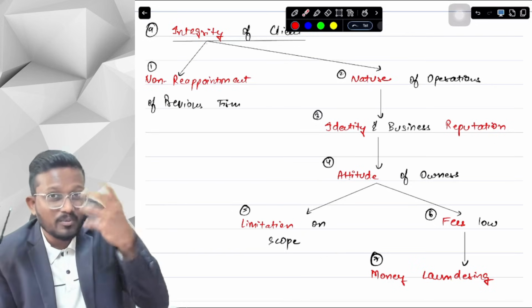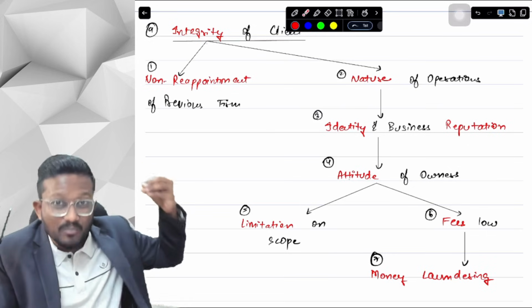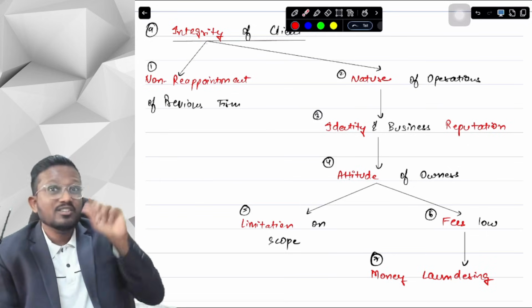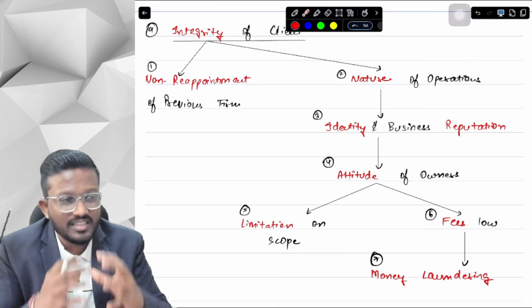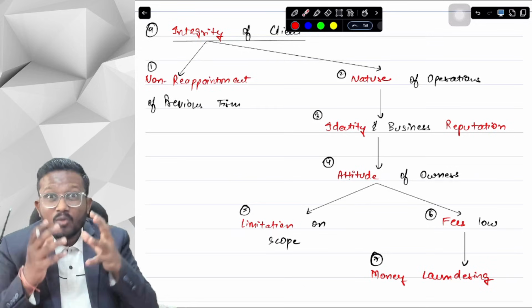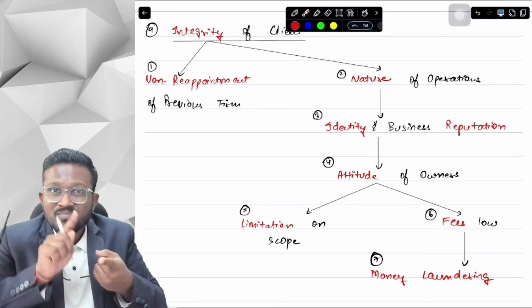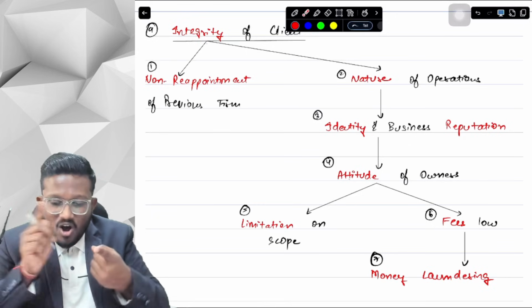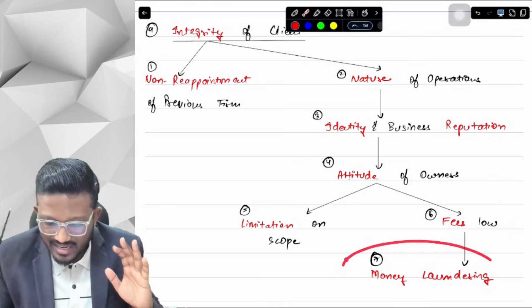So it may be the possibility that the previous firm has issued a qualified opinion and that's why it was removed, and that's why the client is coming to us, so we should not accept this engagement. Secondly, we will see the client. In the client, we will see their nature of operations, what is the integrity and business reputation, and how they will deal with me, like what is the attitude. Is their attitude that they will be putting a limitation on the scope of me, or they will keep the fees as low as possible because they are not earning from money laundering.